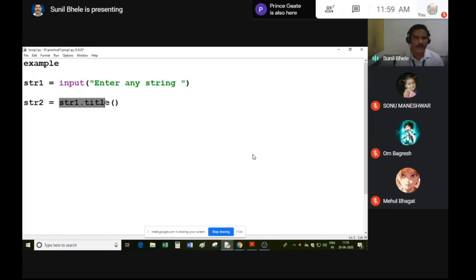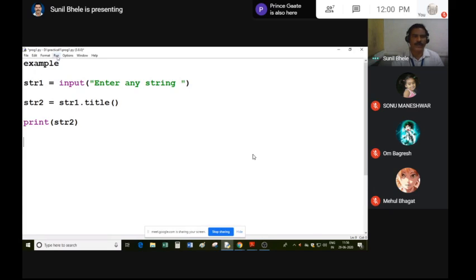So this statement returns a new string, and that string you can store in another string variable. The string in title case is stored in string2, and you can display the value of string2 on the screen with the help of the print function. So this is an interactive program. I will enter any string, and this program will convert it to title case, and I can display it on the screen.